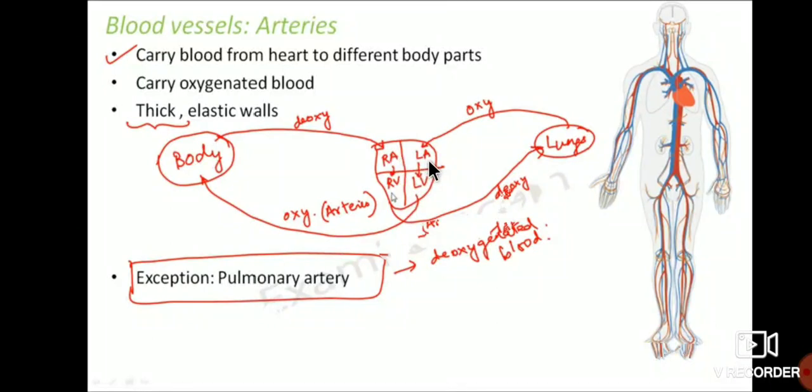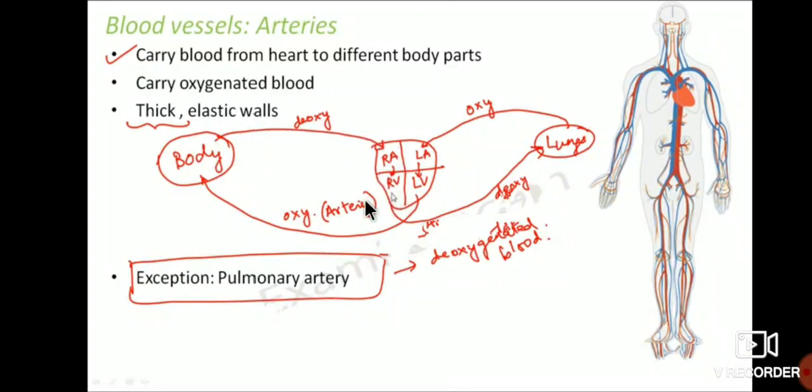Oxygen enters from the lungs to the heart, where it is mixed with the blood, which goes to the left ventricle and is then pumped to the different parts of the body through the arteries, which have very thick, elastic walls. In the other direction, deoxygenated blood is carried from different parts of the body to the right auricle, and then reaches the right ventricle.